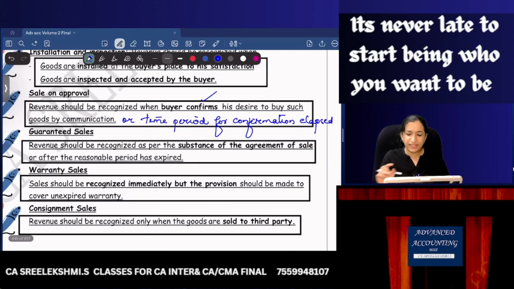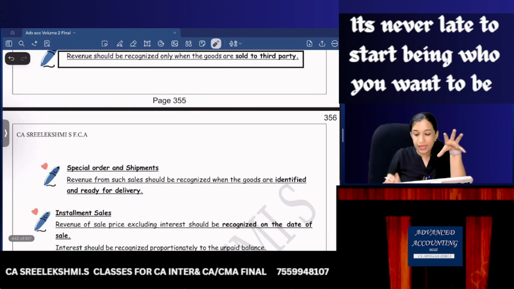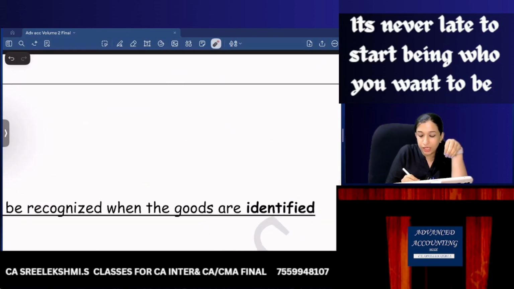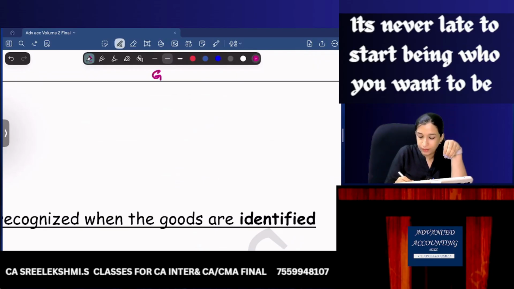Now guaranteed sales. Guaranteed sales can be any of these two. One second.